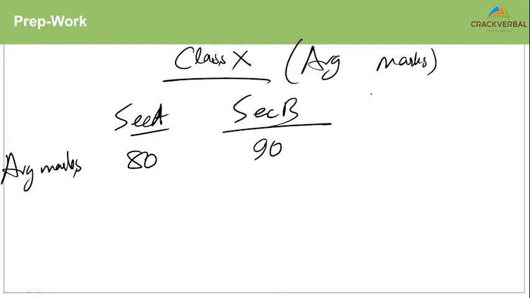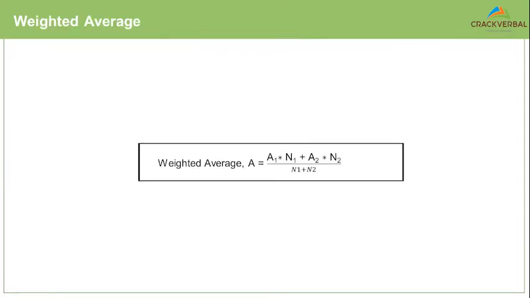So why are we talking about ratios? Why are we talking about averages when the session is on mixtures and alligation? Might be a question on some of your minds. That's because the weighted average concept is the fundamental basis for alligation and mixtures.